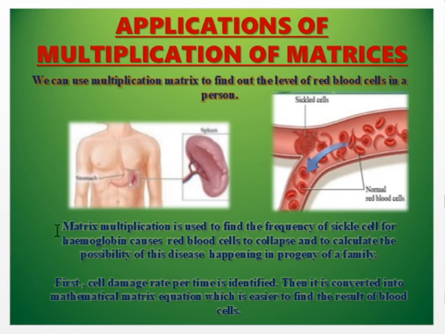Matrix multiplication is used to find the frequency of sickle cell hemoglobin, which causes red blood cells to collapse, and to calculate the possibility of this disease happening in the progeny of a family. First the cell damage rate per time is identified, then it is converted into a matrix equation, which makes it easier to find the result for blood cells.